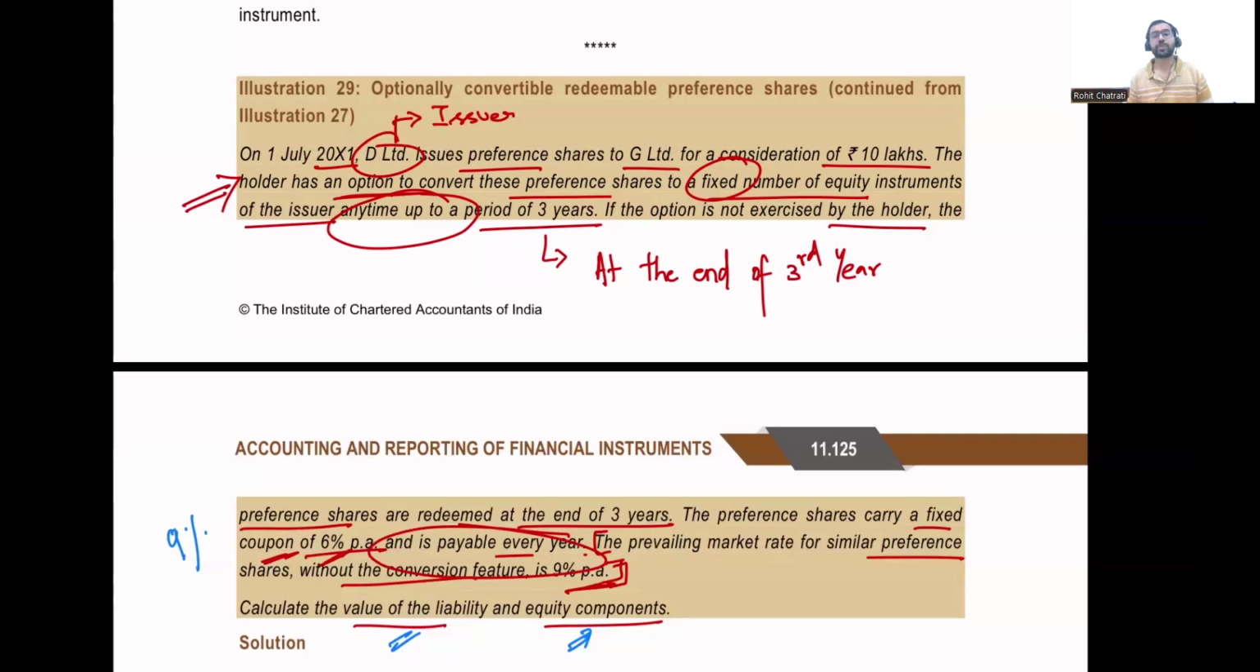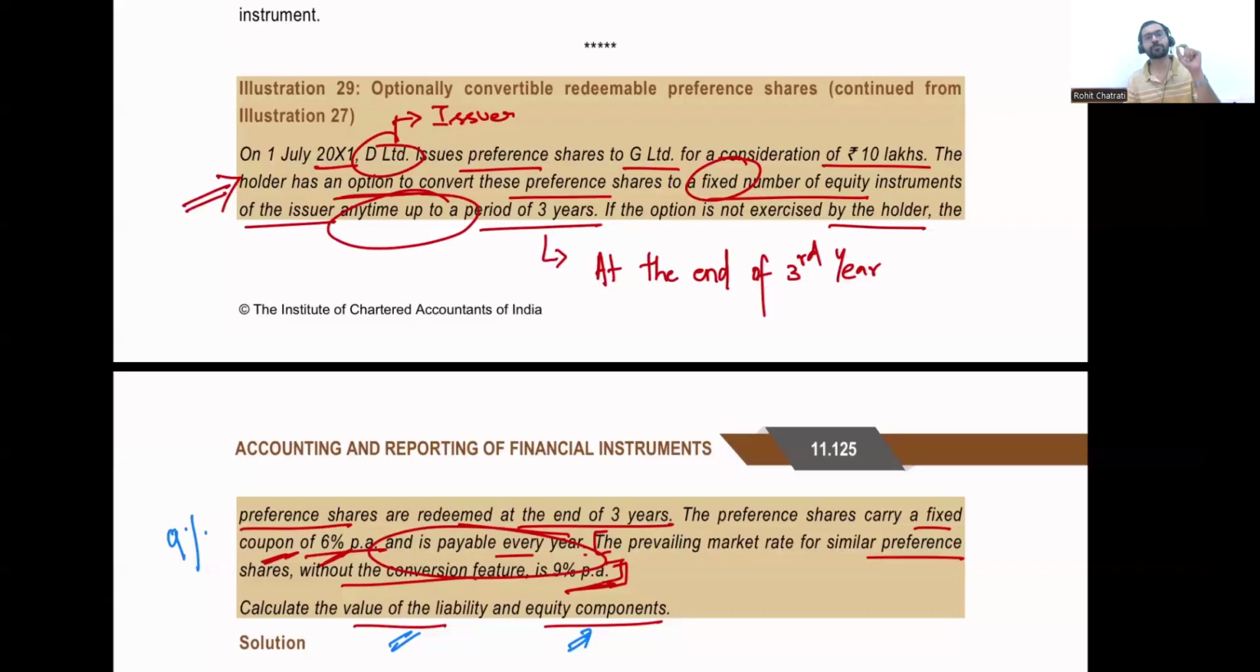Now, in this case, if you think of it from Delimited's point of view, Delimited has an obligation to pay a coupon of 6% for the next 3 years. So that is an obligation to pay cash. With respect to the coupon, there is a characteristic of a liability because Delimited has an obligation to pay cash to the holders of these preference shares.